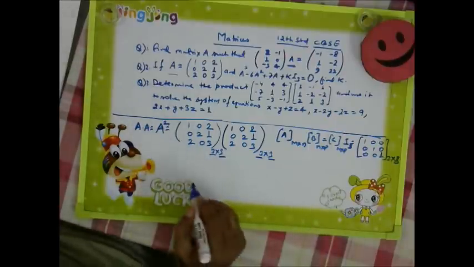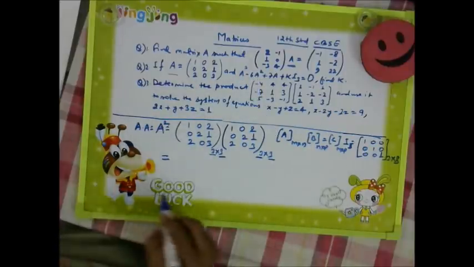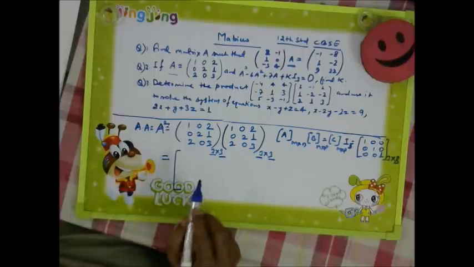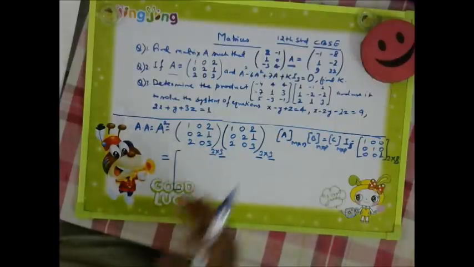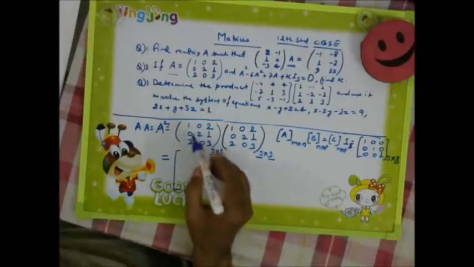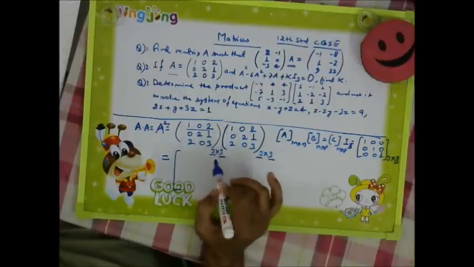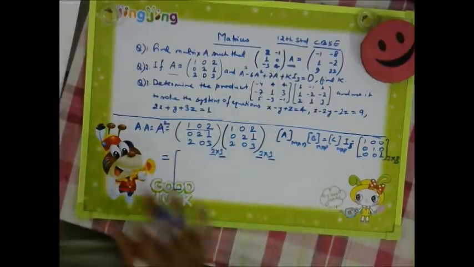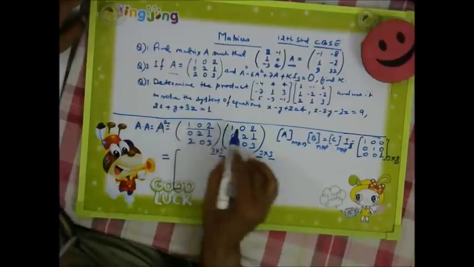Okay, so let us find A square, because we need to find A square, then we need to find A cube. So we are going for multiplication now. Like this also we can give the symbol of a matrix. There is no issue. If simply straight lines are there, then it will become a determinant. So it is not a determinant. There is a difference between a matrix and a determinant, much more difference is there. Now as I told, row into column. This is the way we are multiplying the matrix.